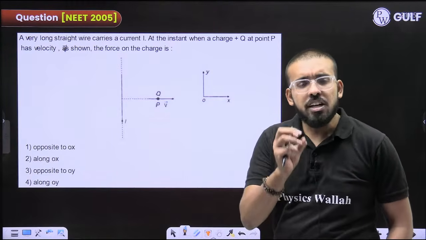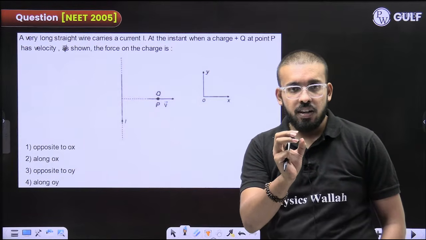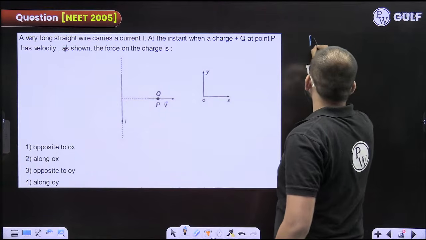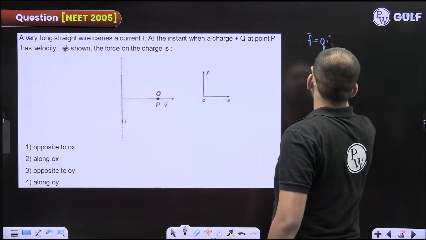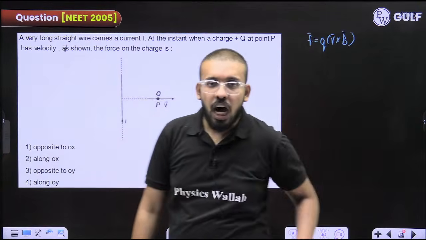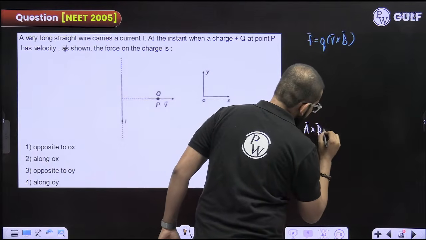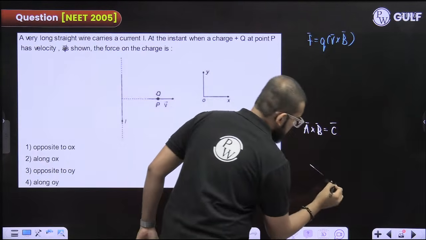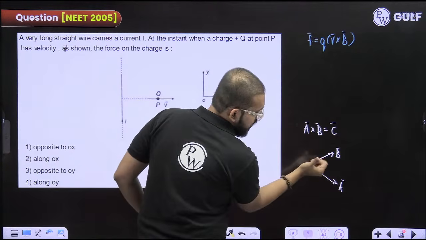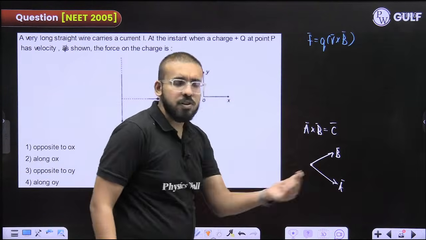Fine. So whenever a moving charge is placed in a magnetic field, it experiences a force given by q v cross B. Fine. I hope you know that. Suppose you have A cross B and it gives you vector C, है ना? Suppose this is vector A, this is vector B. A cross B is pointing outwards, है ना? So the direction of C will be outwards.